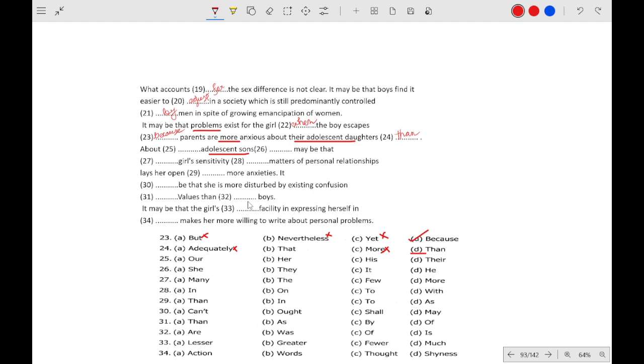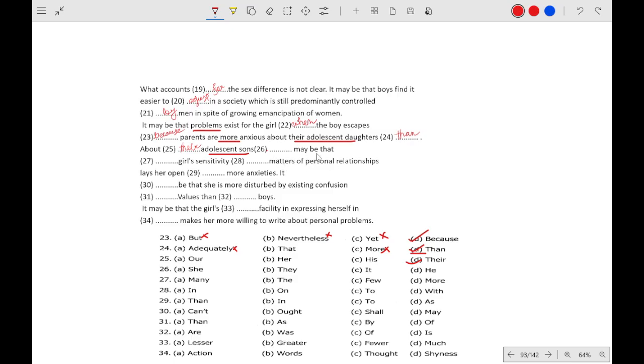When we read the statement we already said "about their adolescent daughters", so this will be the option: their adolescent daughters, adolescent sons. Okay, so there is a full stop here.